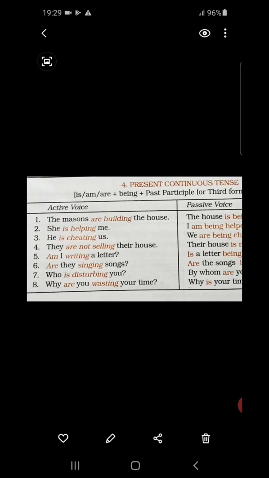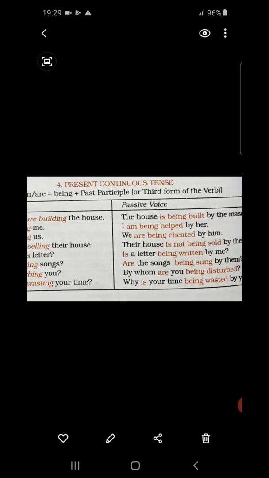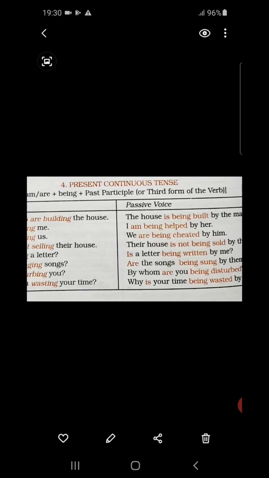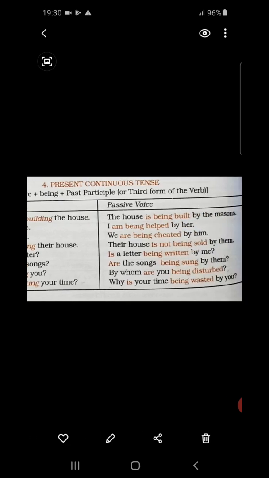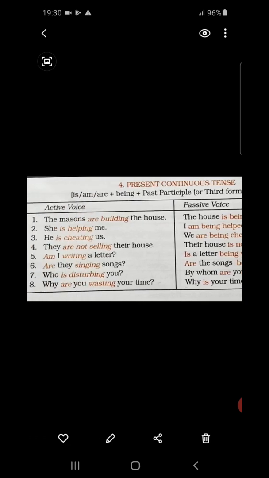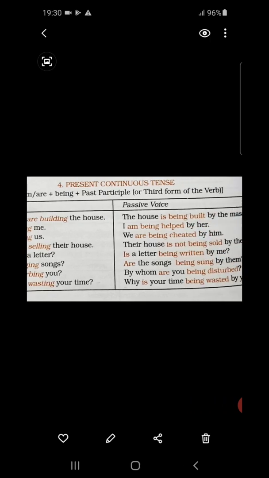Okay, me of the active voice is turning to I in the passive voice. So, with I, am is only suitable over here. So, I am, then according to the rule, being plus third form of the verb, help, helped, helped. So, helped over here, I am being helped by, according to the rule, then she is turning to her, so her. I am being helped by her. And all other sentences like that.